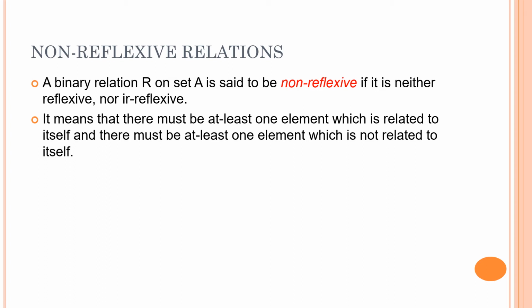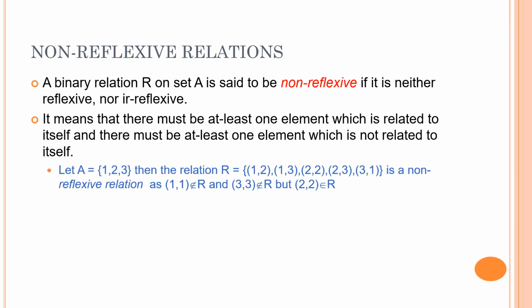But if there is at least one element which is not related to itself, it will not be a reflexive relation. So this relation is neither reflexive nor irreflexive. Then it is called a non-reflexive relation. Let's take this example. If A = {1, 2, 3}, then the relation R, which is defined as {(1, 2), (1, 3), (2, 2), (2, 3), (3, 1)}. Right? This is a non-reflexive relation.